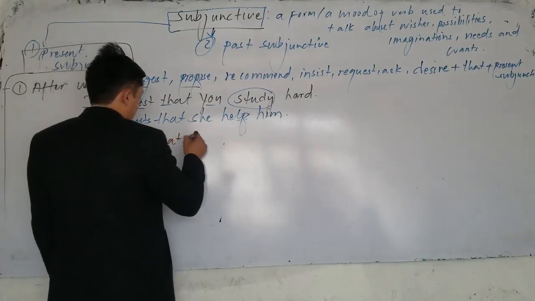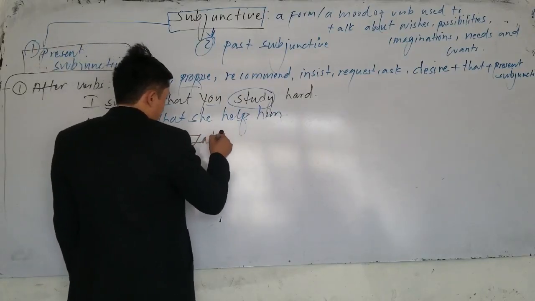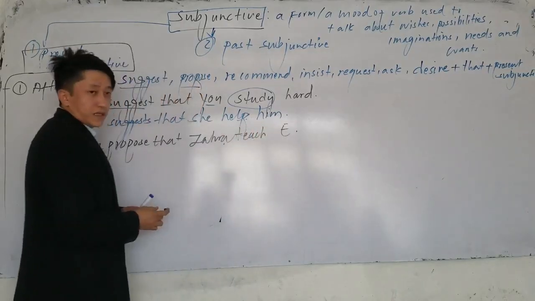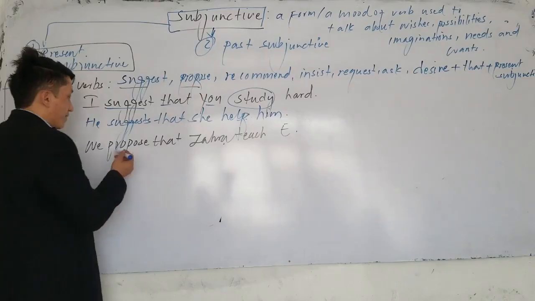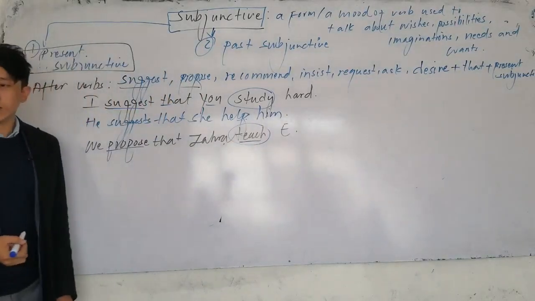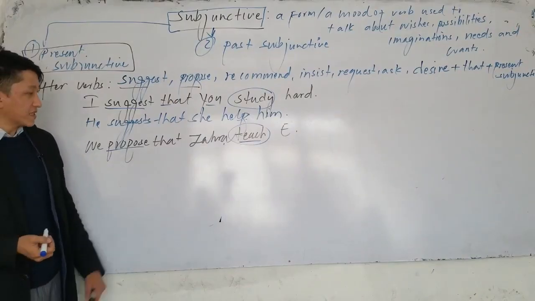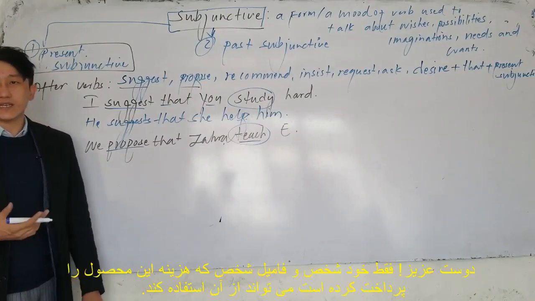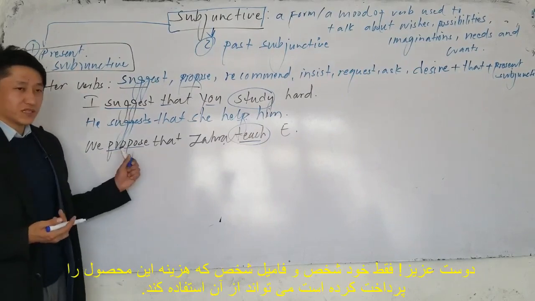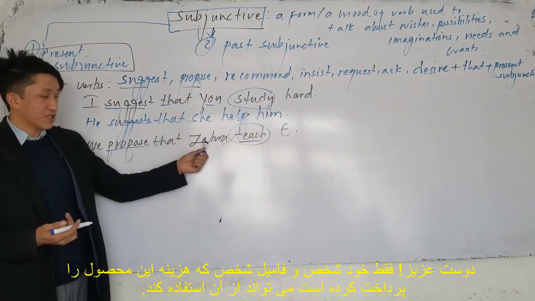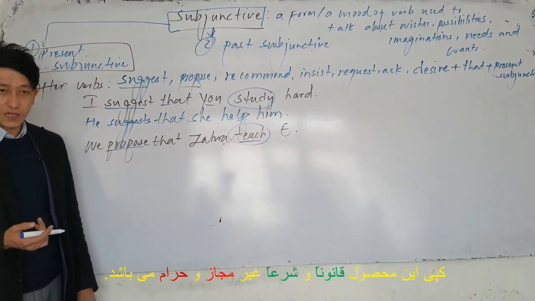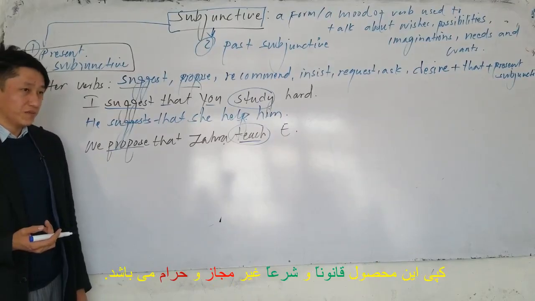that, for example, that Zahra teaches English or teach English. Which one is subjunctive here? Look. After propose, which is the verb, this is subjunctive. What subjunctive is this? That's present subjunctive. If I say Zahra teaches English, it means it happens. She's a teacher. But if I say we propose, it means we suggest, and we suggest her to teach. But she may teach or may not teach. Okay, it's a possibility. It may happen or may not happen.